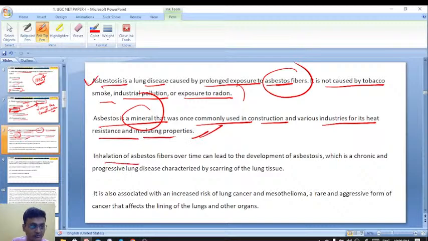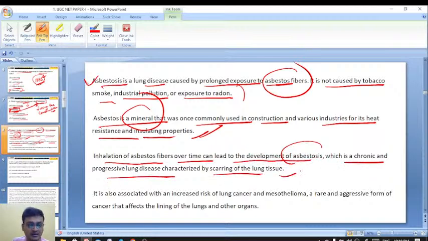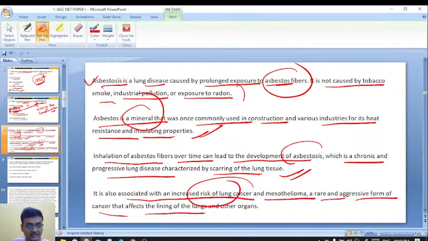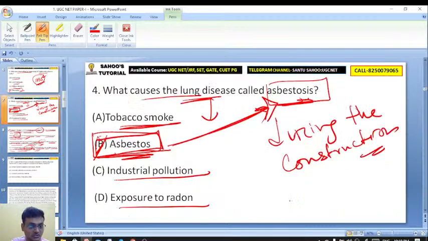Inhalation of asbestos fibers over time can lead to asbestosis, a chronic and progressive lung disease characterized by scarring of the lung tissue. It is also associated with increased risk of lung cancer and mesothelioma, a rare and aggressive form of cancer that affects the lining of the lungs and other organs. That's why here the right answer is asbestos.